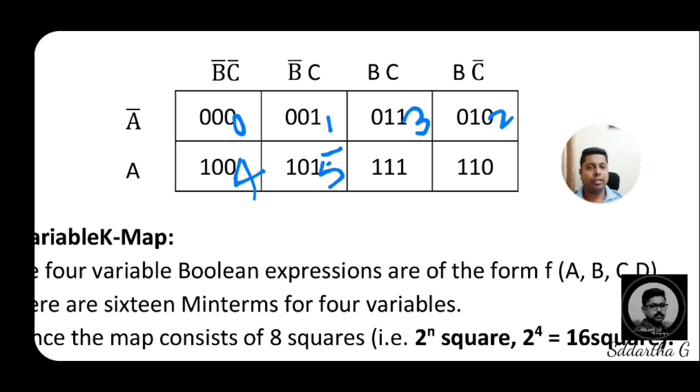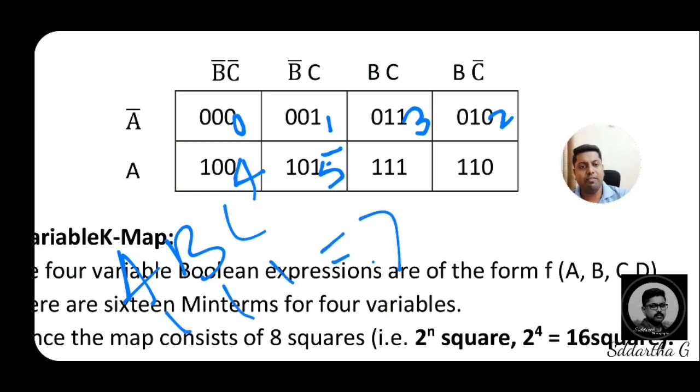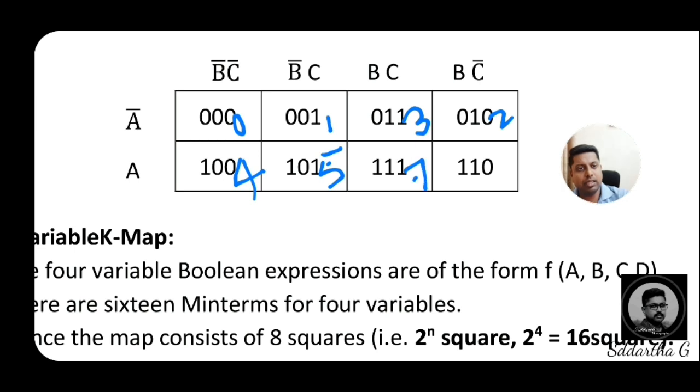Now A B C, A into B into C, sixth box, 1 1 1, the value is A B C, 1 1 1, the value is 7. You know how the 7 will come. So that's why in the particular box of sixth box, I am writing 4 5 6, seventh box, that is the digit is 7 only.